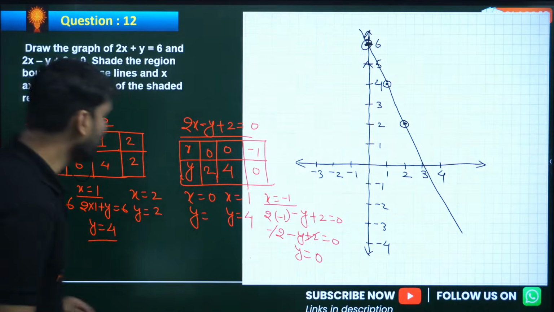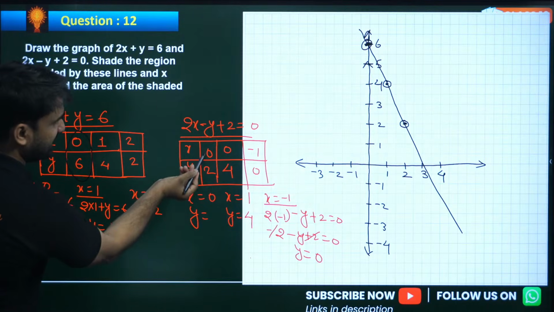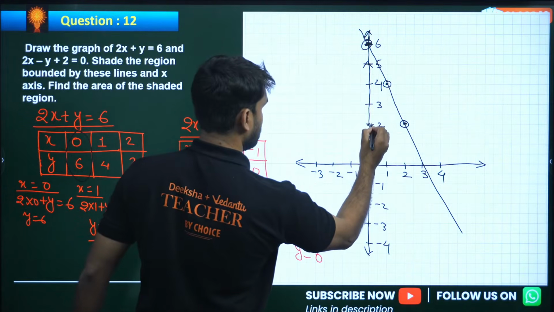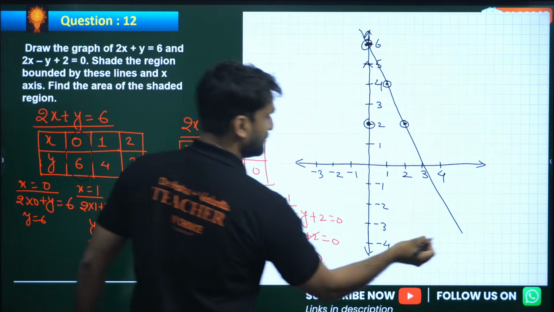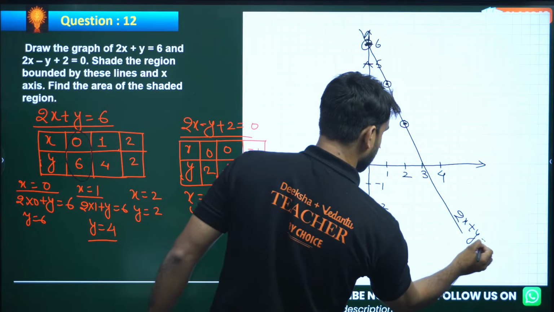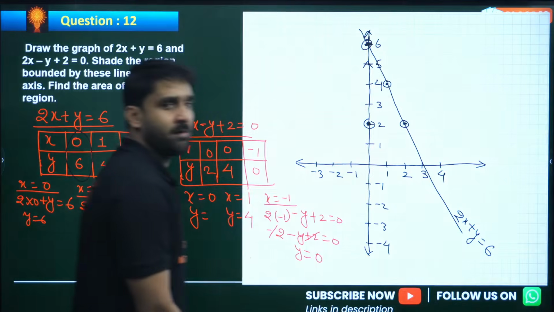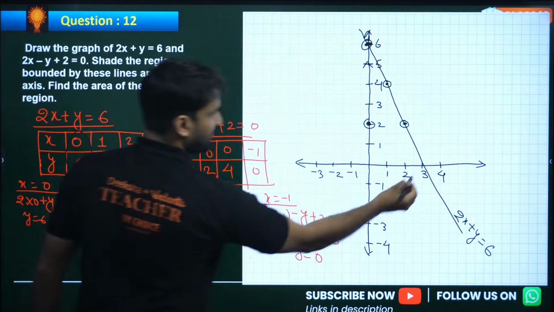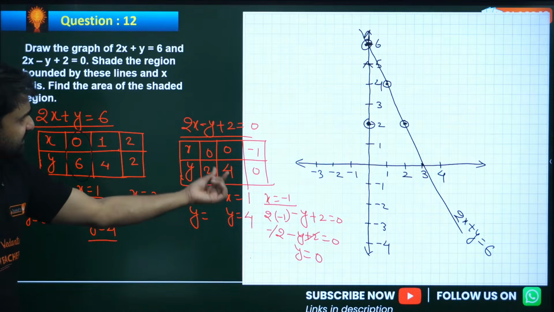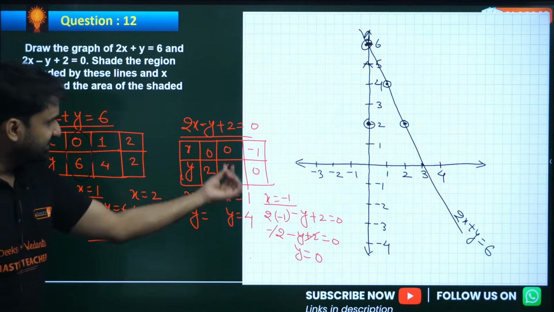Now it's time to draw the graph of the second line. When x is 0, y is 2, here. We can also write the equation of the first line: 2x plus y equals 6. Now for the second line, when x is 0, y is 4.